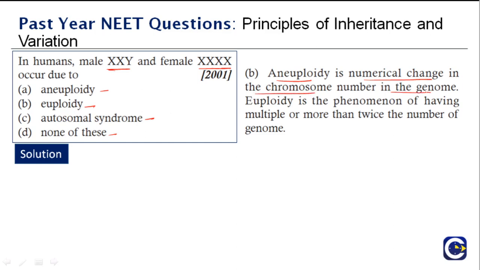Euploidy is the phenomenon of having multiple or more than twice the number of genomes. It is very important that you know the difference between aneuploidy and euploidy to answer such kinds of questions. So the right answer is B.